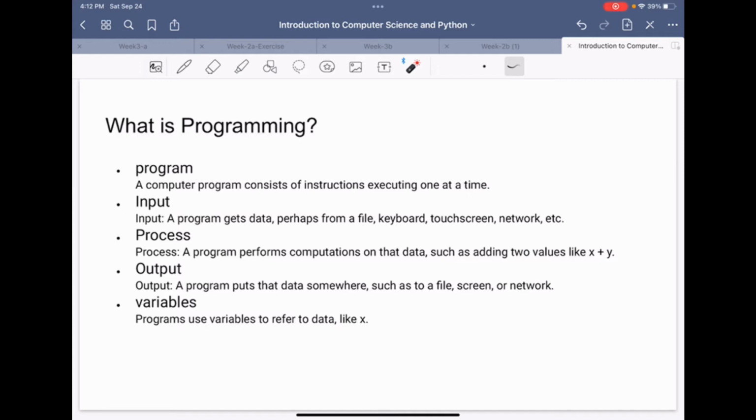The output is the part of a program that puts the data somewhere, such as to a file, screen, or network. Variables are a very important part because when we use a programming language, everything, every idea, is manipulated through variables.